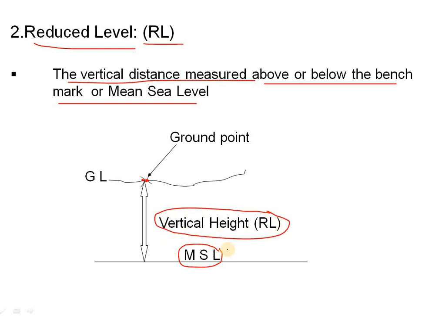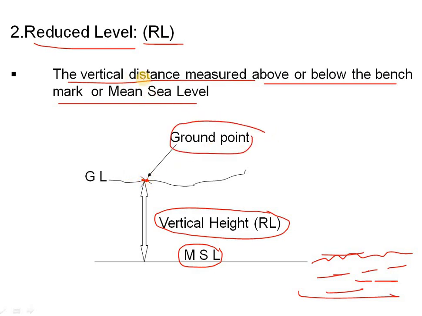This is very important. The mean sea level is taken from the floods which occurred in the ocean. They have taken the average of the MSL over 19 years. From this height to the natural ground level, we are taking the ground point. So this is known as the vertical distance measured above or below the benchmark. The benchmark will be here also. The benchmark will be on the ground or below or above. That is called RL.